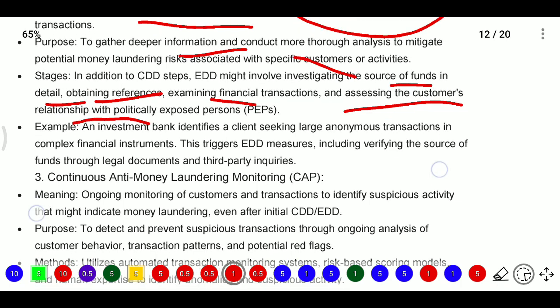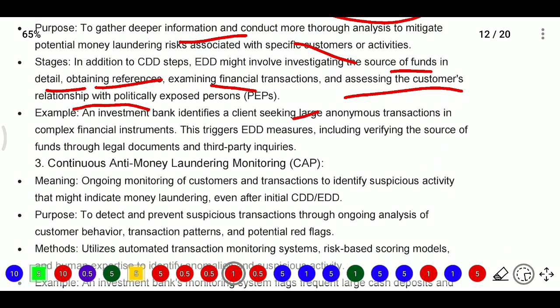For example, an investment banker identifies a client seeking large anonymous transactions in complex financial instruments. Political persons are known as PEPs, politically exposed persons. For that person and that person's relatives, wife, sons, drivers, and other persons, the accounts will also be verified, because there may be anonymous transactions, since they receive donations from different persons.